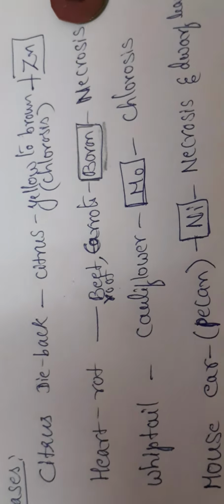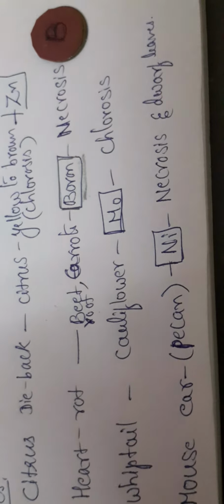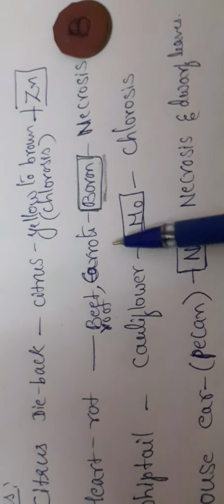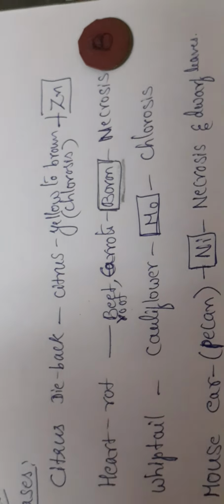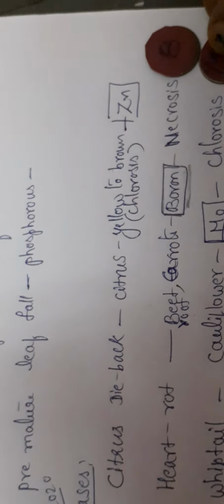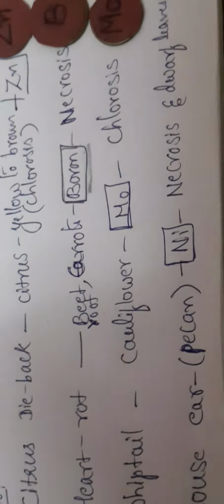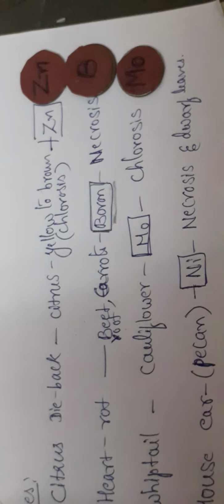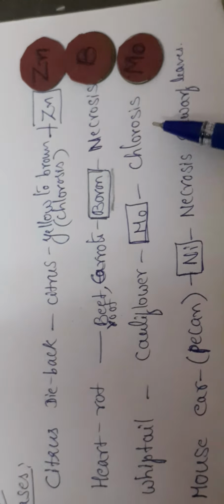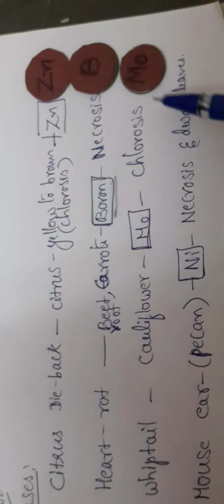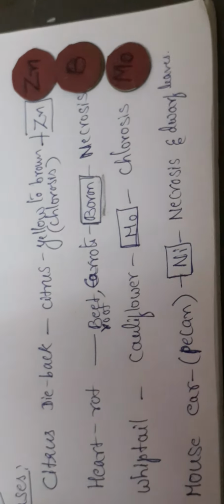Now, whiptail disease. Whiptail disease is caused in cauliflower. Whiptail, tail, you know how it appears. Whiptail disease is caused by the deficiency of the mineral nutrient molybdenum. Molybdenum is also a microelement. It causes chlorosis. Chlorosis means, as I said previously, yellowing of the leaves. So cauliflower leaves will turn yellow and the leaves will take the shape of a tail.